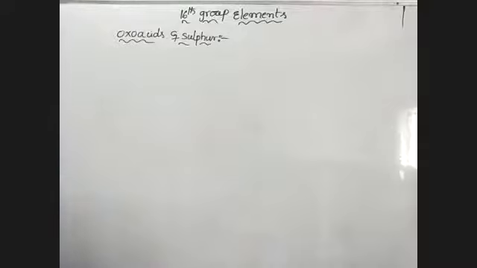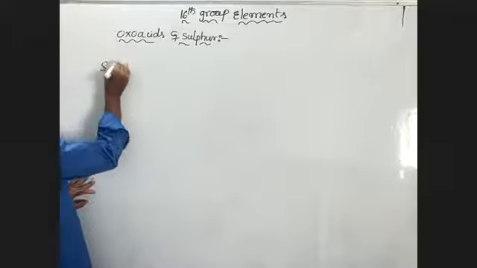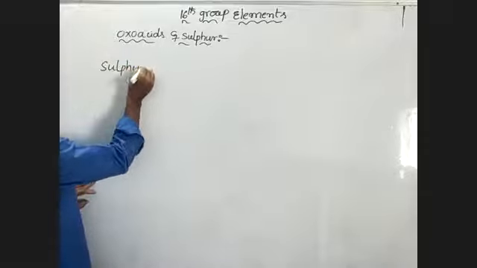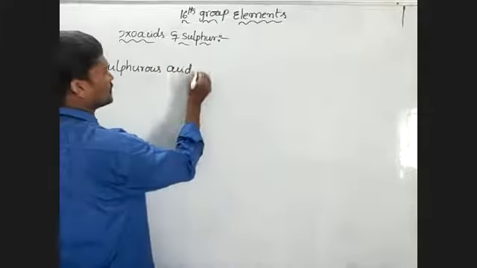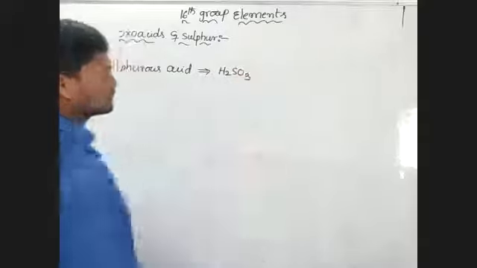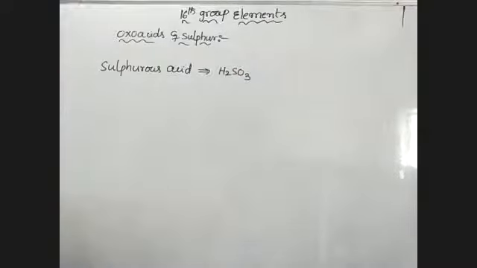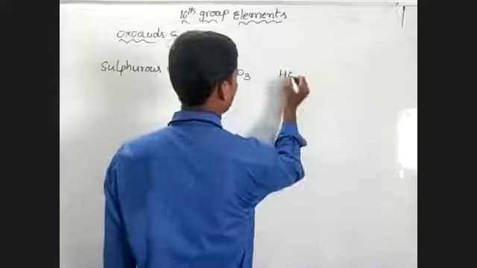Sulfurous acid series. The first one is sulfurous acid. Its formula is H2SO3, that is sulfurous acid. Its structure is like this.